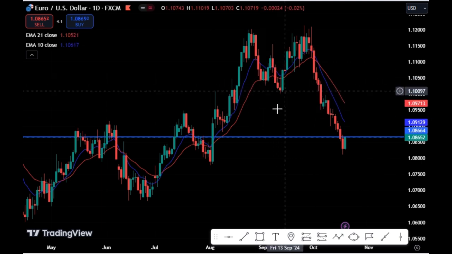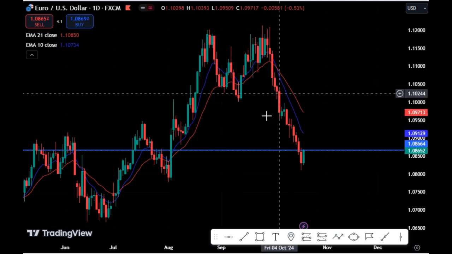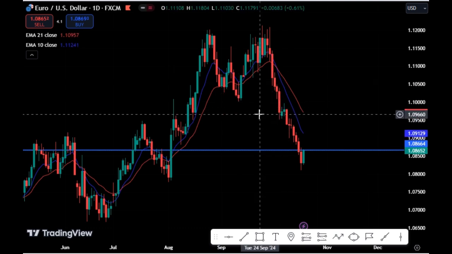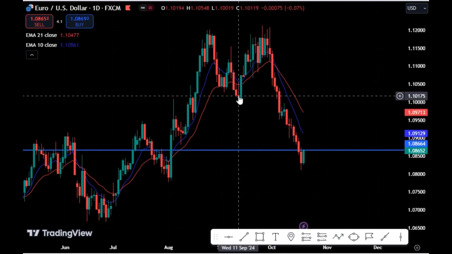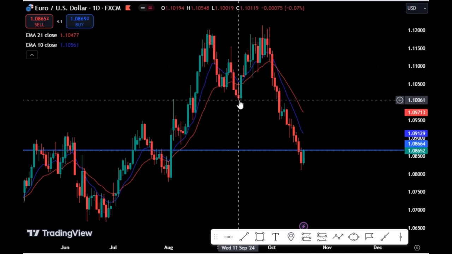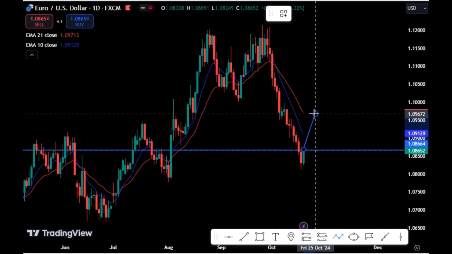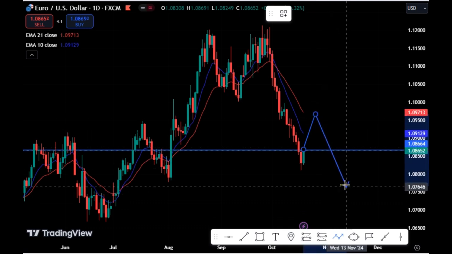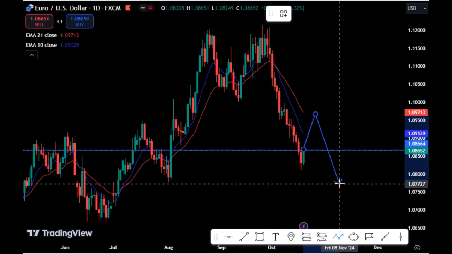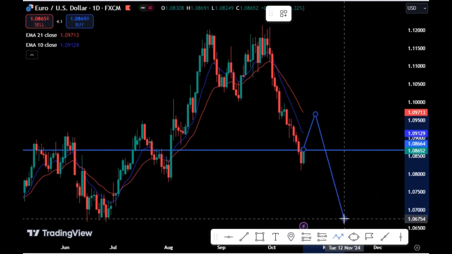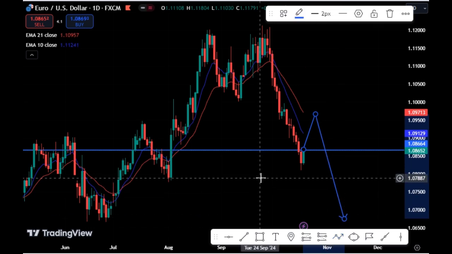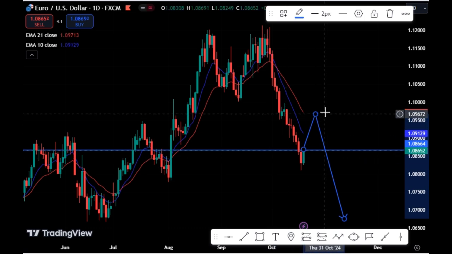So long as price closed below this higher low on the daily chart, we'll be expecting the Euro USD to continue to drop for this week. So we expect price to retest this area, then we'll look out for a selling opportunity for the Euro USD, with our first target to be this level and our second target to be this level. So Euro USD is still on a downtrend on the daily chart.